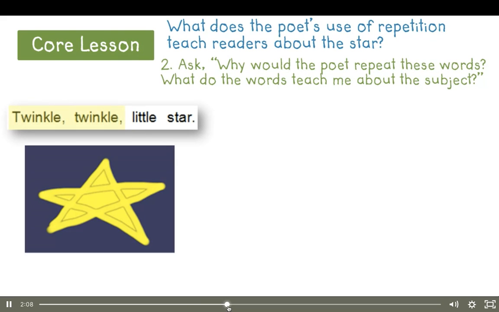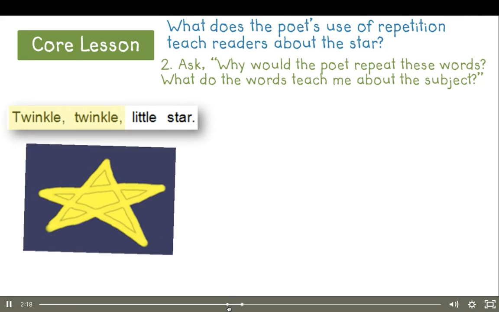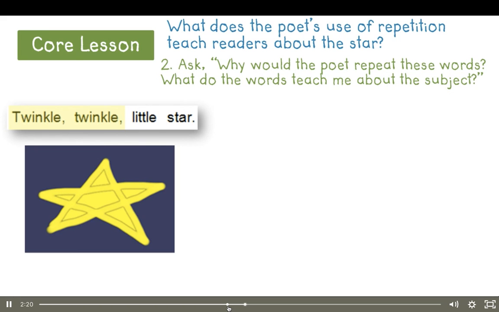When I see the word twinkle repeated, of course, it teaches me about what the star is doing. It's twinkling. It's shining. But the poet could have written just once that it was twinkling. Instead, she wrote twinkle many times. What does that teach me about the star?